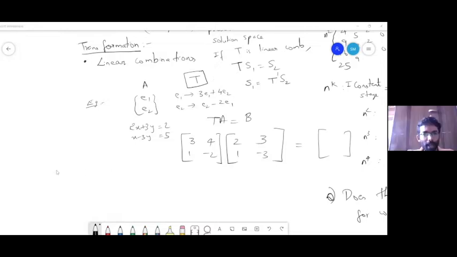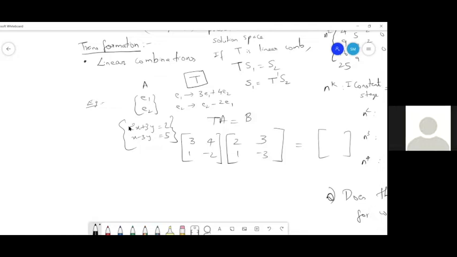So Sunil, for this question, for this transformation 3, 4, 1 minus 2, do you think this transformation preserves the solution space for this system of equations, 2x plus 3y equal to 2 and x minus 3y equal to 5? We can only say that A is a subset of whatever the transform B is. A is a subset of B. That is sure. Right. Okay. Fine.